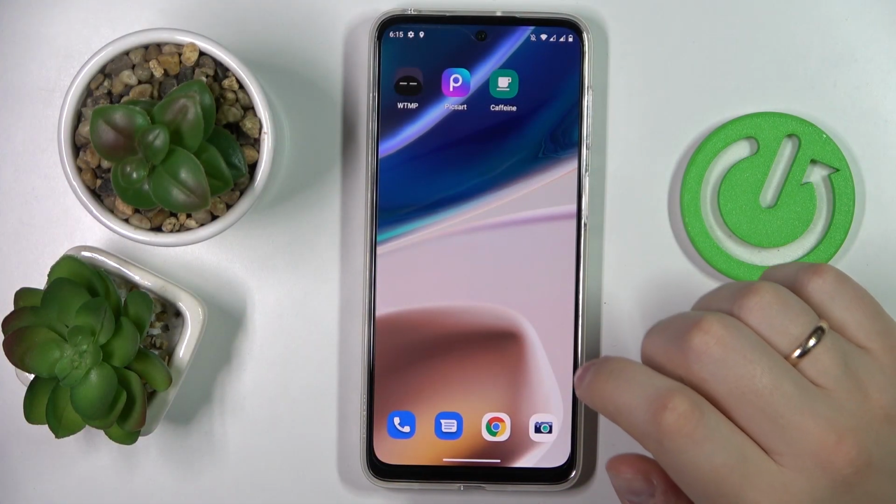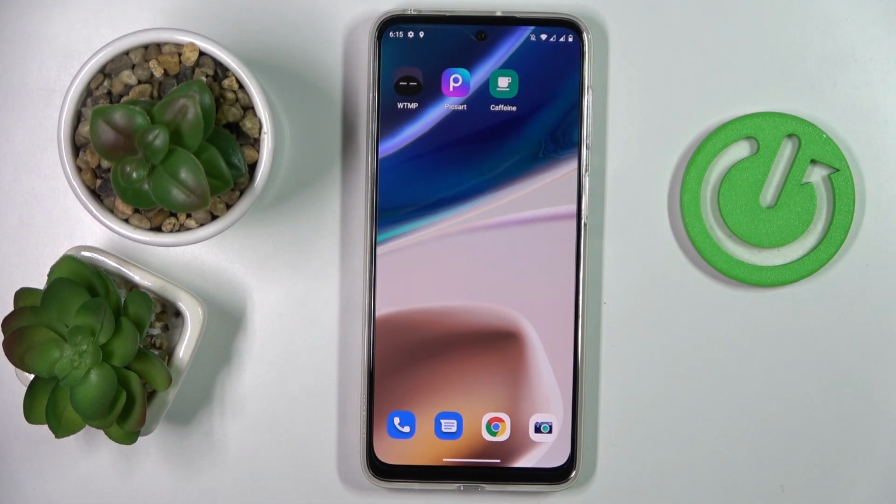So the first app is called WTMP, which is short for Who Touched My Phone. What this app is capable of is that once you activate it, it imperceptibly takes pictures from the selfie camera of your mobile device each time the screen gets unlocked, or even if there is an unsuccessful unlock attempt as well. So let's go ahead and test this application out.